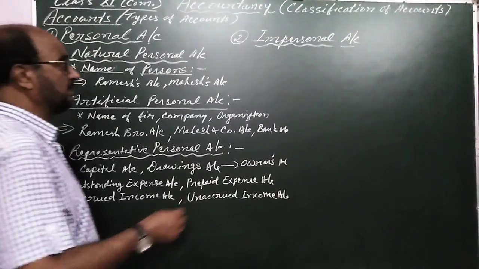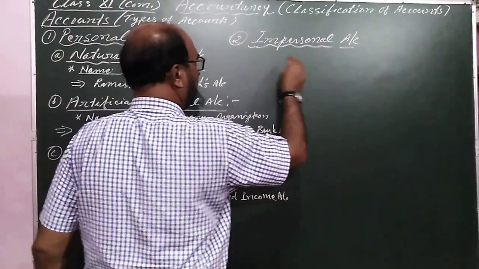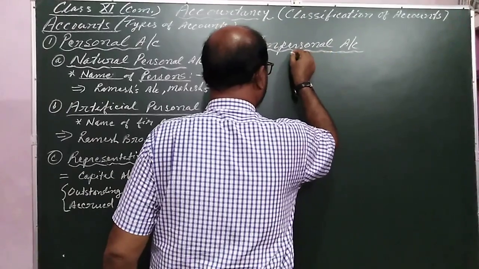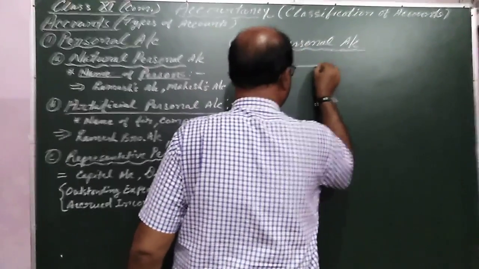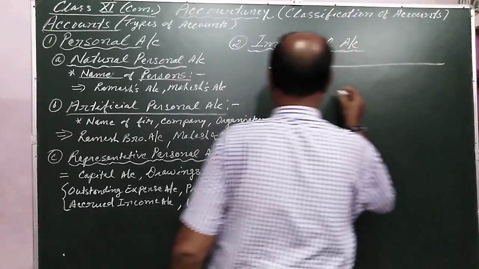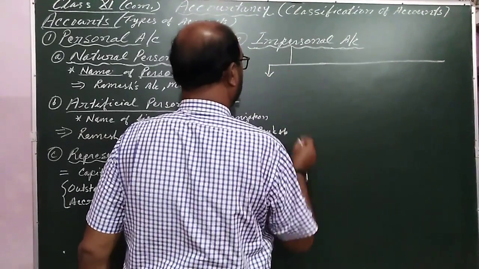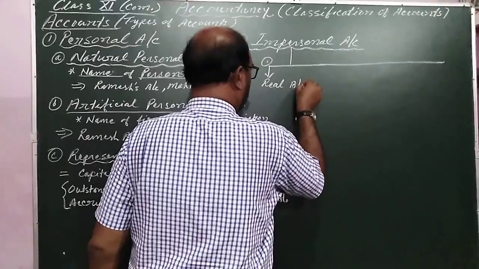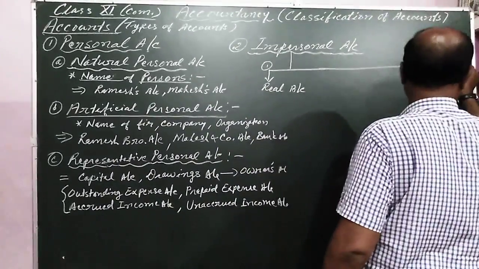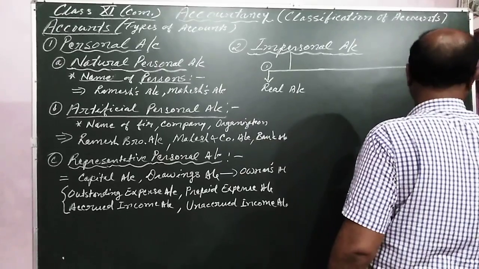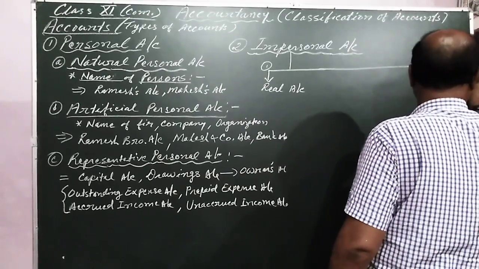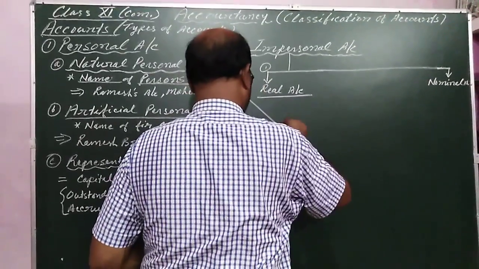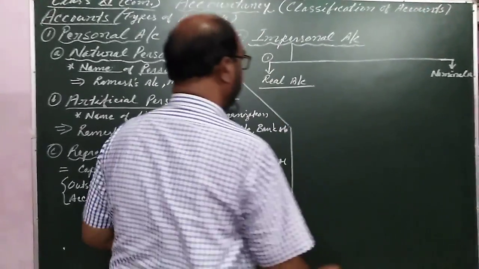Now I will discuss the second part of the account, that is impersonal account. And impersonal account is divided into two parts. The first one is known as real account, and the other part is known as nominal account. Now I am just dividing the board in this way.